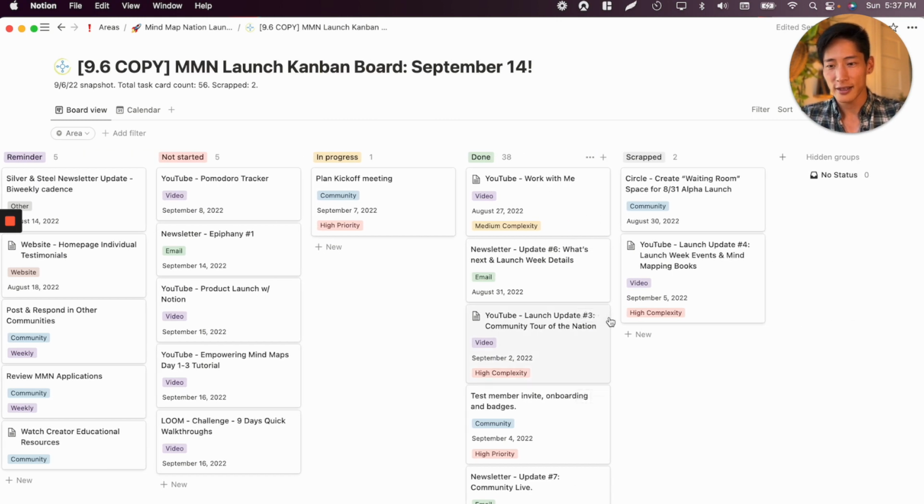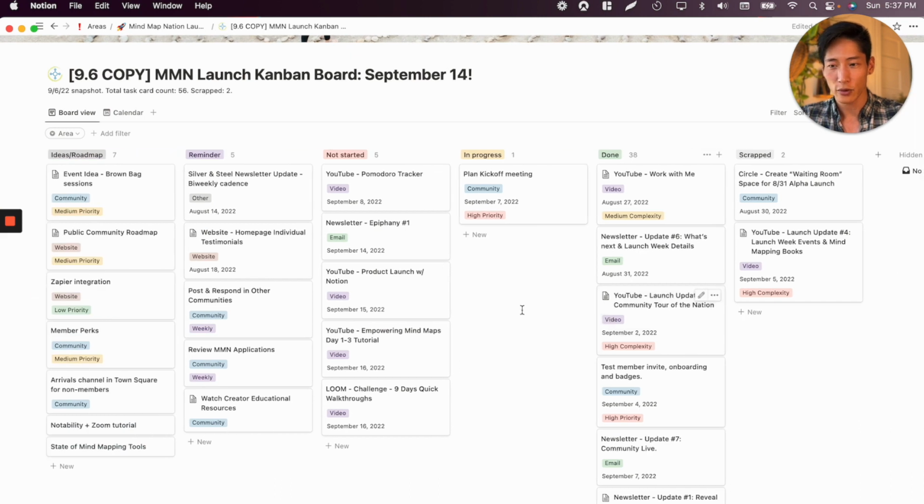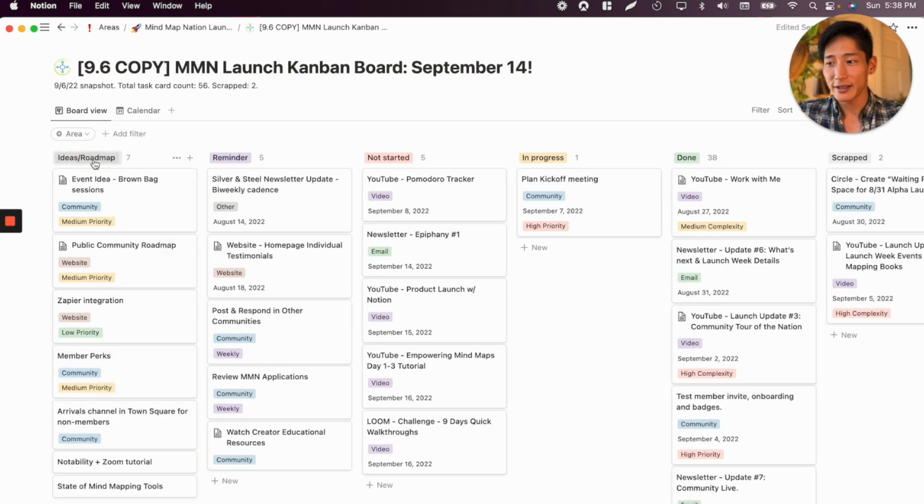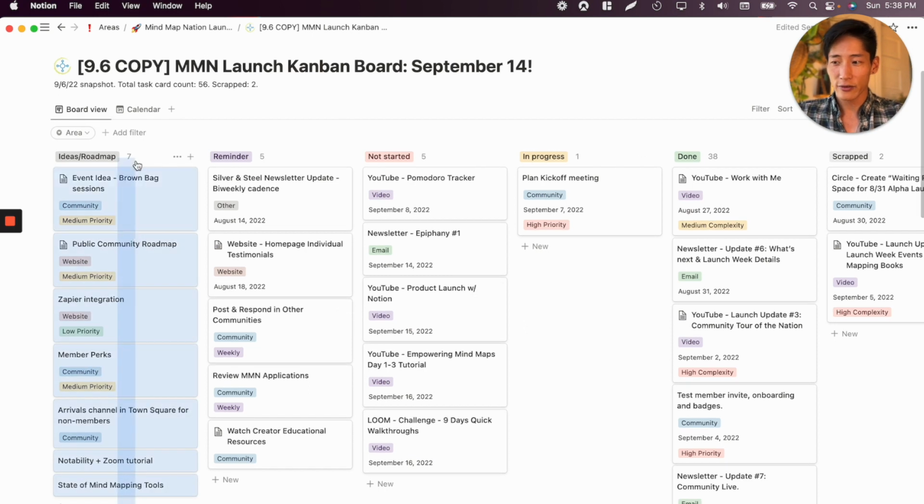This is what you want to see at the end of your project, closer to launch, right? Which is that you have moved pretty much all of your not started things, through in progress, week over week, into done. Sometimes you might also have scrapped, which I keep track of, because in case they become relevant sometime in the future, I'll be able to capture that. The other thing you'll notice is I've got ideas and roadmap, right? Because now that I'm about to launch, afterwards in the future, there could be other things I want to add to the product over time. So this is where I can capture some of that information.